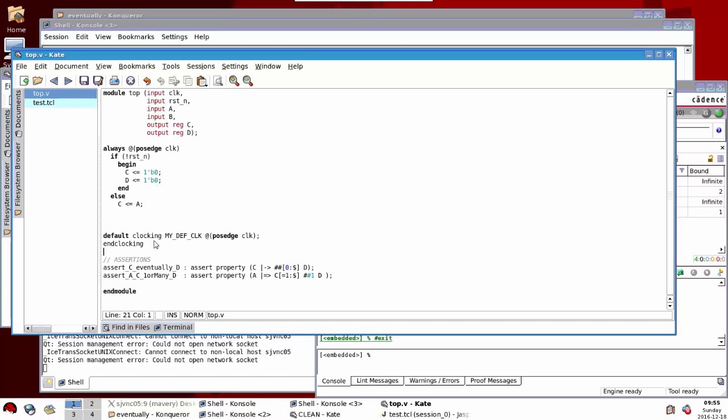So we have a default clock here, which is a positive clock, and these two assertions. Given that we're expecting D never to be 1, if we wrote an assertion that said if C occurs, this implies that we have a delay of 0 to an infinite number of cycles followed by D, we might be expecting that to fail. In addition, we've got another liveness kind of property here, that if A occurs, then the next cycle I observe C occurring, not necessarily consecutive, that's what this equal operator means, between 1 and an infinite number of times followed by D. So being as D can never be true, if our initial condition is reset, then we may expect the tool to show these fail.